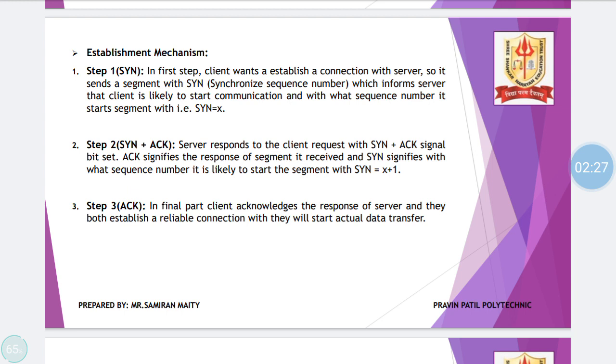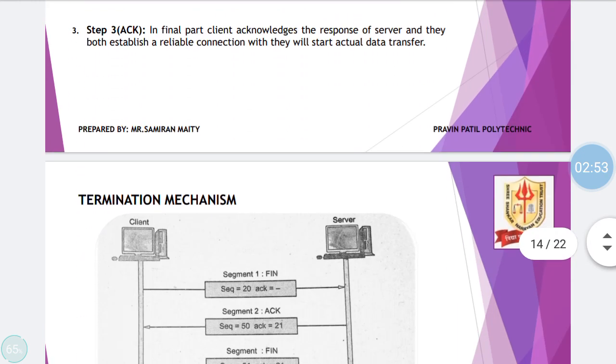And finally, on receiving this second packet from the receiver, the sender will send an acknowledgement to the receiver that it has indeed received the synchronization as well as acknowledgement packet from the server. Now the client sends the acknowledgement to the server and the connection gets established with this third step.